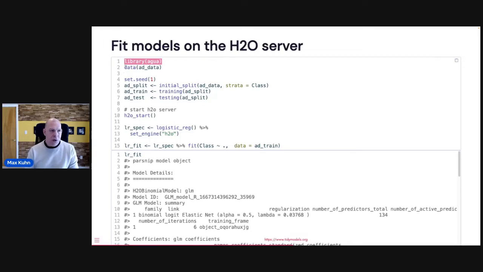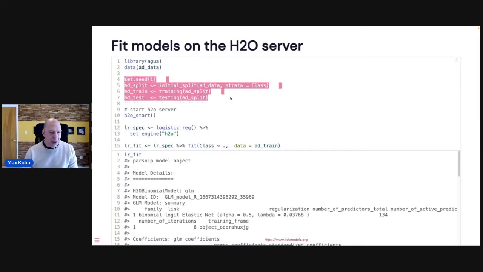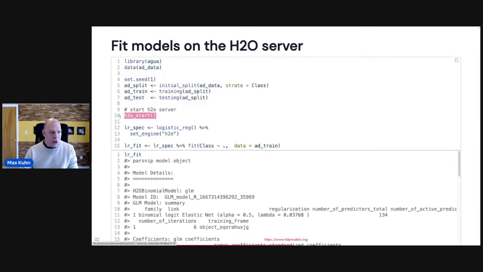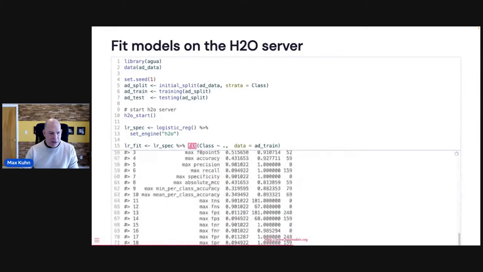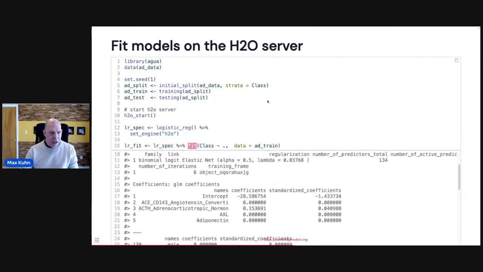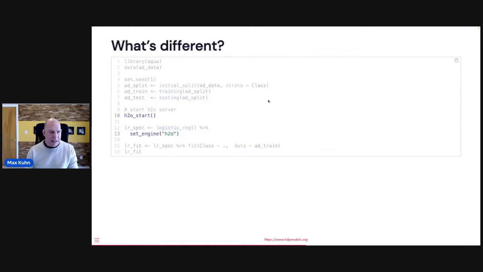Here's some data I won't go into too much. It's basically clinical biomarker data for dementia in patients. We'll split the data into a training and test set. That's what this does. And then we start an H2O server, or if we have one running, specify which one we want to point to, and then fit basically a logistic regression using H2O. That's what we specify here, and then we just fit the model like we would usually. If we print that out, there's a lot of output that comes out of H2O, but it's here. The main thing to realize is that these are really the only two pieces that are different.